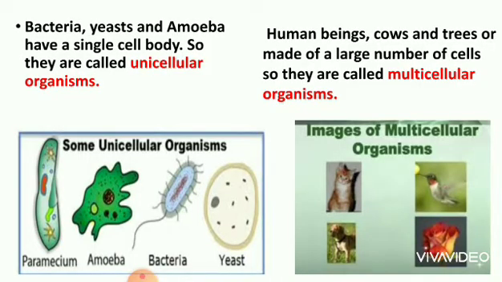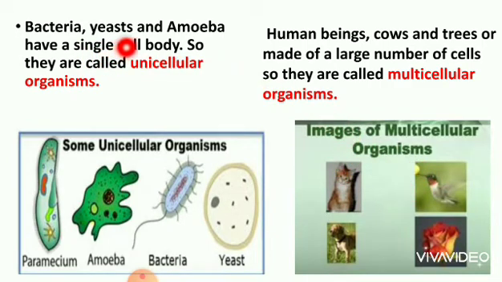We have two types of organisms. What are they? Unicellular organism and multicellular organism. The body of amoeba looks like a single cell, while higher animals are made up of billions of cells.